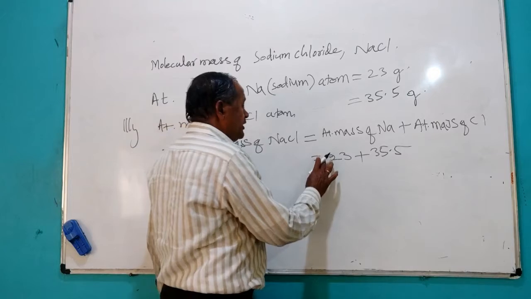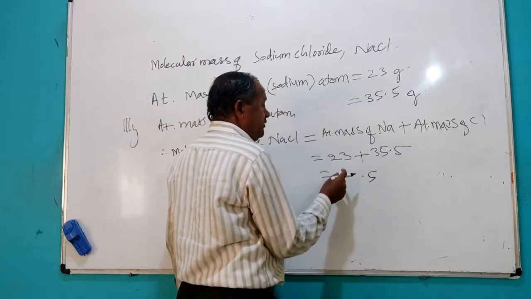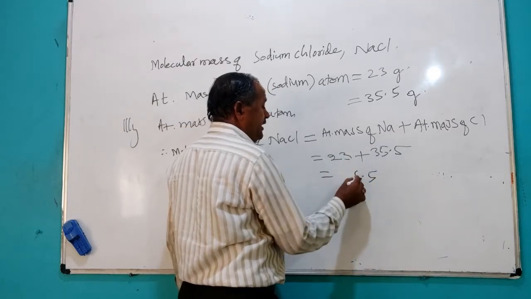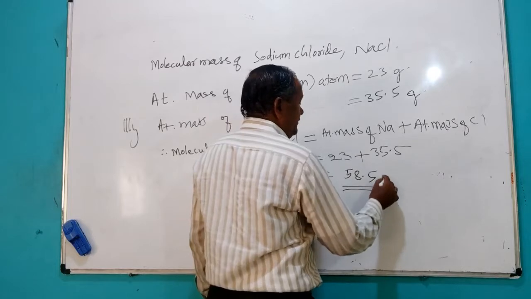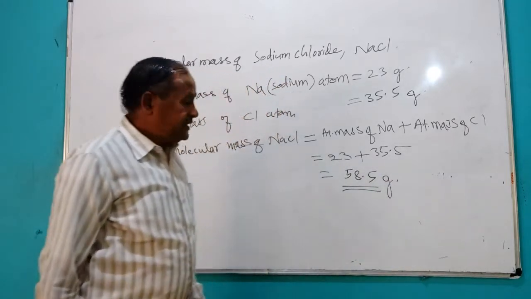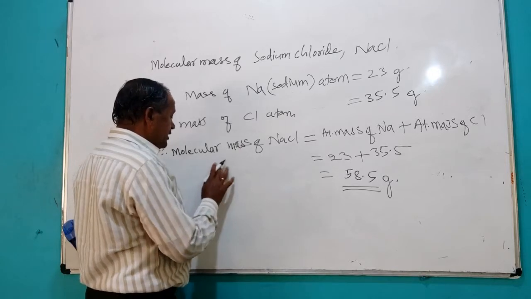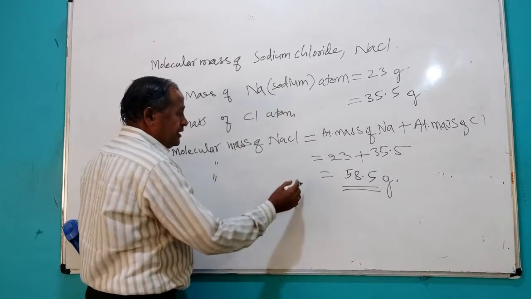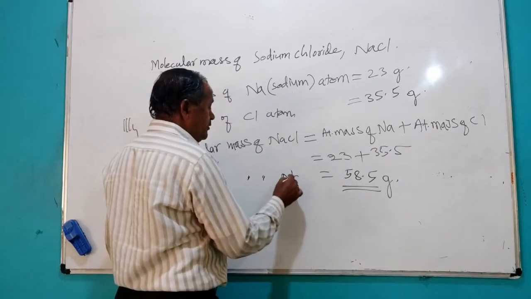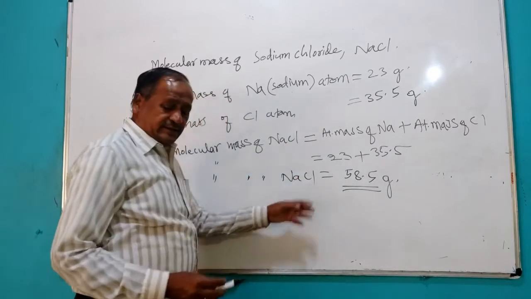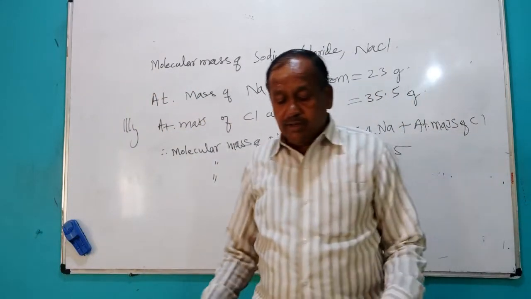So in total how much will you get? The 0.5 you can write down as it is. 5 plus 3, 8, and 3 plus 2, 5. So this is 58.5 grams, which is the molecular mass of sodium chloride. So in this way we have to calculate molecular mass.